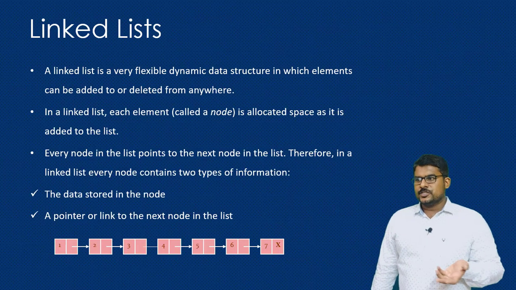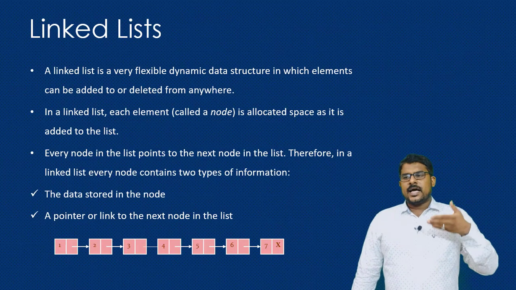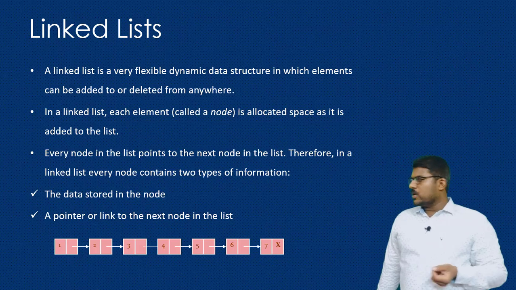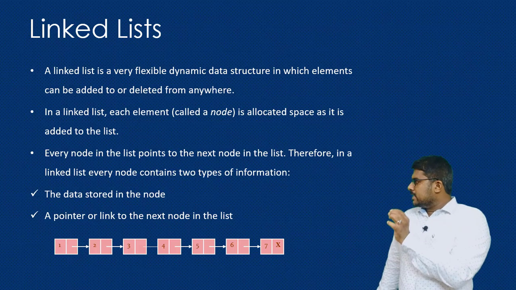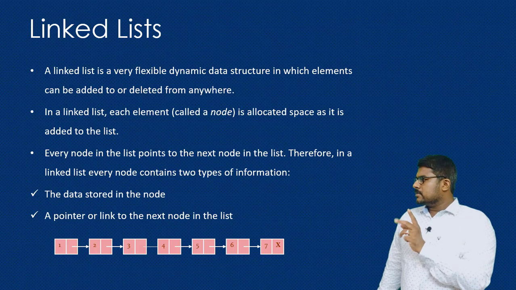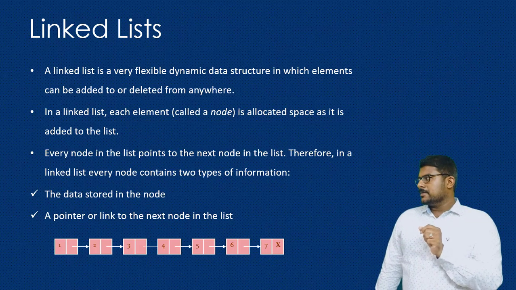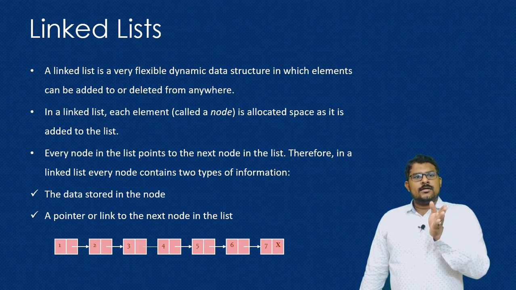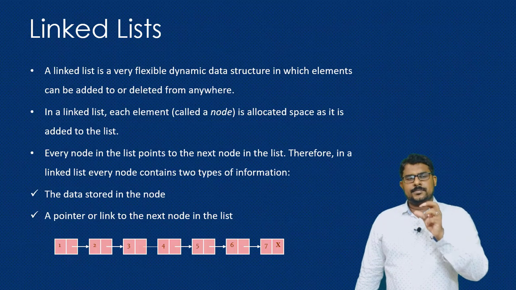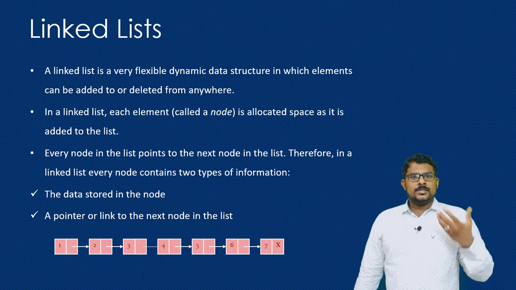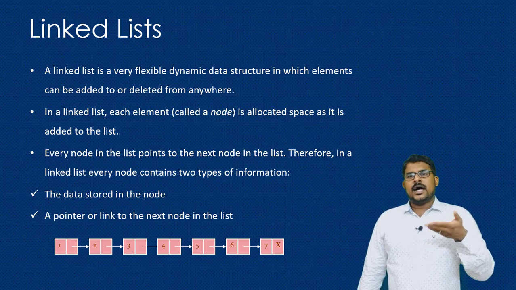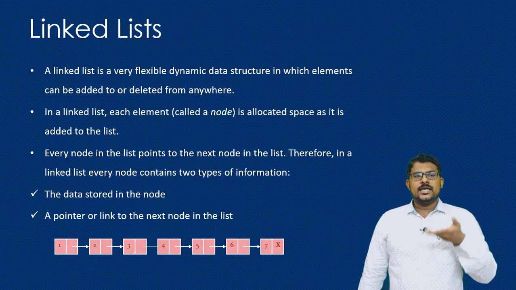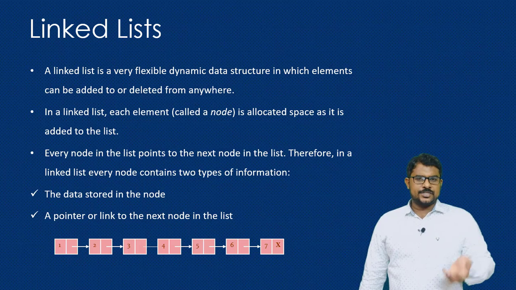The next data structure we are going to see is the linked list. A linked list is another linear data structure. It is a kind of list which is interconnected using pointers. This linked list contains nodes. Every node contains two items, the data part and the associated link part. The data part stores the data and the link part stores the address of the next data item or next node. This gives immense flexibility: you can insert or delete in any part of the list, and it also allows dynamic memory allocation.